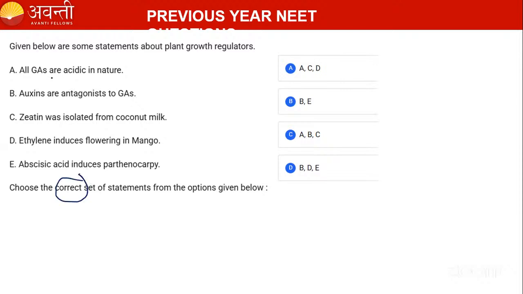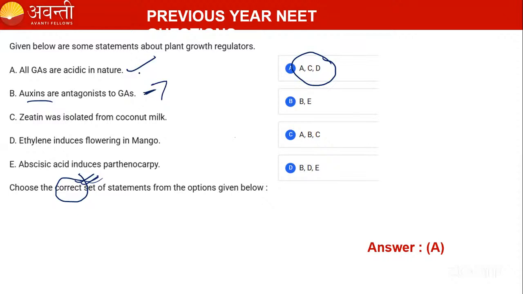Let us see. All gibberellic acids are acidic in nature. You have to choose the correct one. And auxins are antagonist to the gibberellin. And zeatin was isolated from coconut milk. Ethylene induced flowering in mango. Abscisic acid induced parthenocarpy. So the correct answer is A, that is ACD. They are asking about the correct statement. All gibberellic acids are acidic in nature. Yes. Then auxin is antagonist to gibberellin. No, auxin is not antagonist to gibberellin.